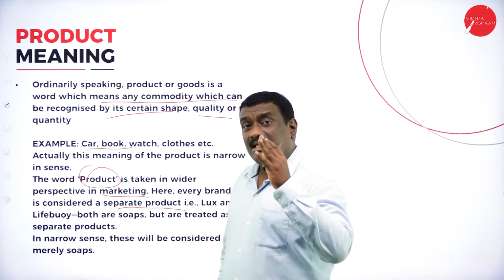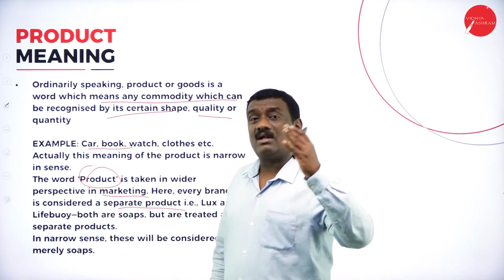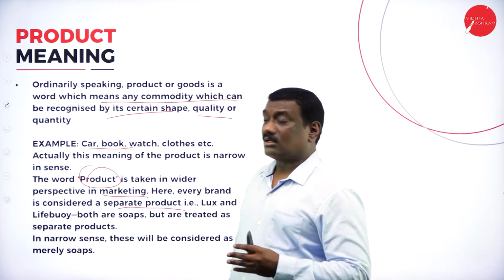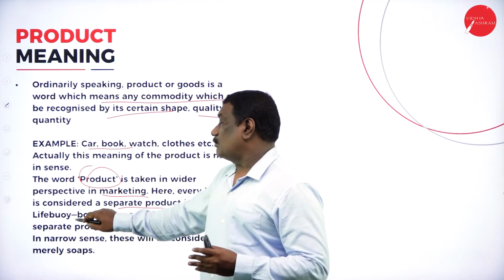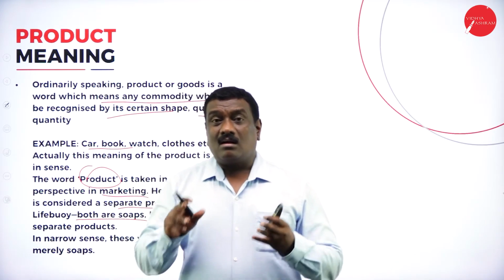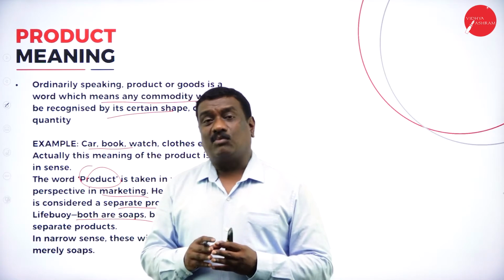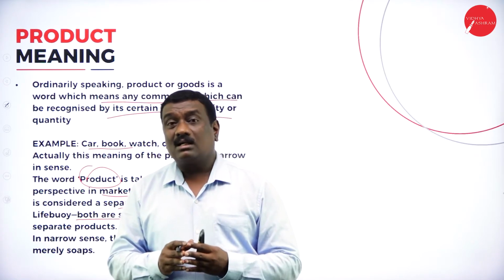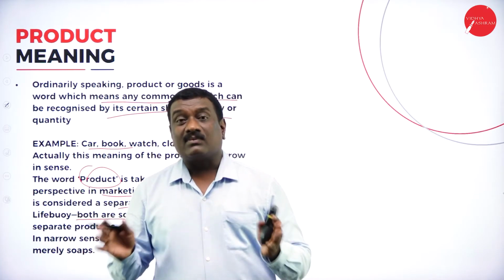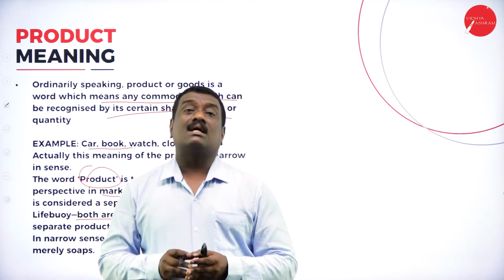They recognize every product in a different way, as separate products or commodities. So Lux and Lifebuoy are both soaps, but they are treated as separate products. If you see, Lux as well as Lifebuoy, both are soaps. But in marketing, both are seen in a different way, as separate products. They are taken as separate products. For example, pens.